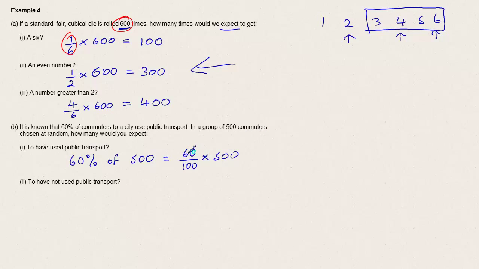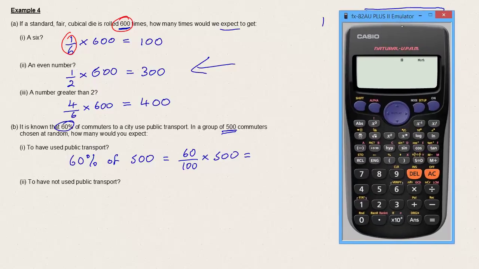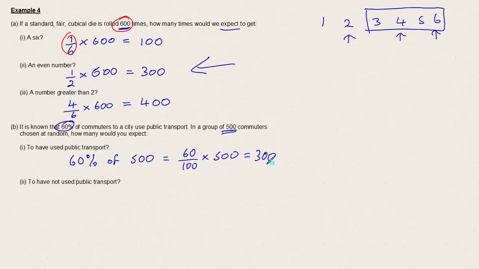The probability is 60 over 100 if it's 60%. And then we're multiplying by the number of times, in this case the number of commuters. So we want 60% of 500, so we can do 60 over 100 and then multiply that by 500, and that will give us 300. And then here we could either work out 40% of 500, or, since we know there's 500 commuters, we could do just 500 take away 300, which is equal to 200.